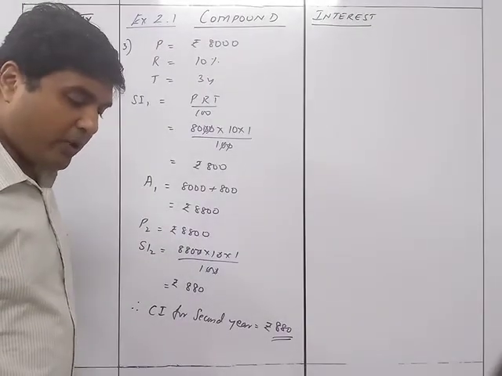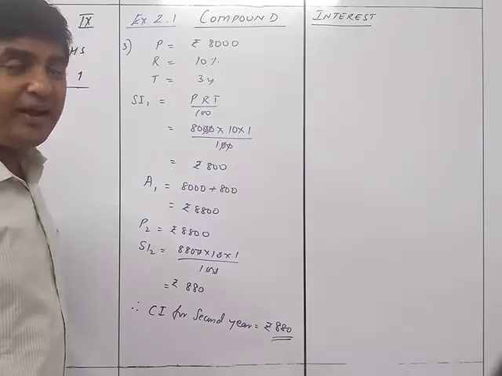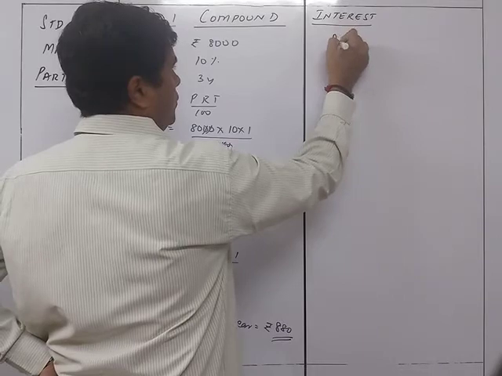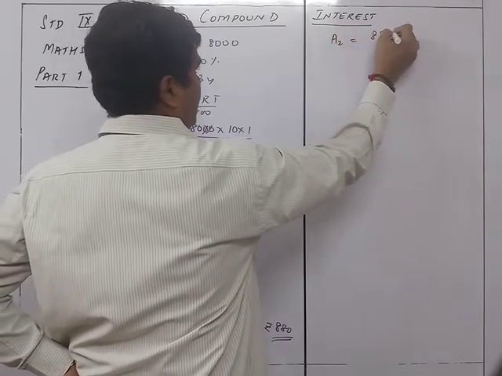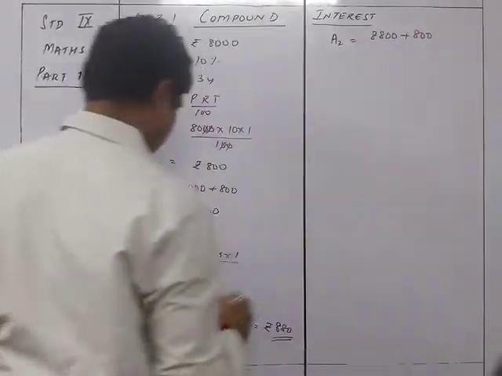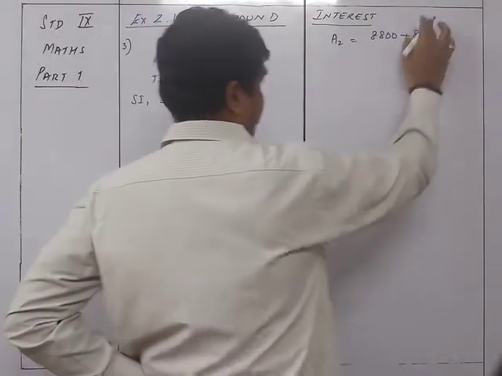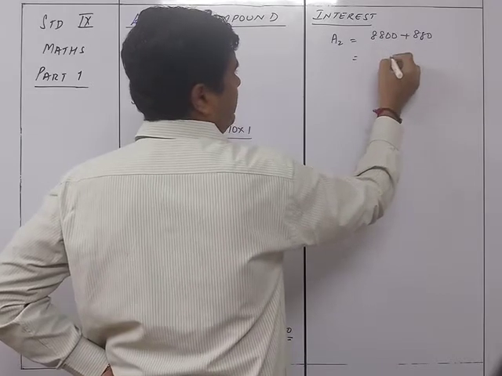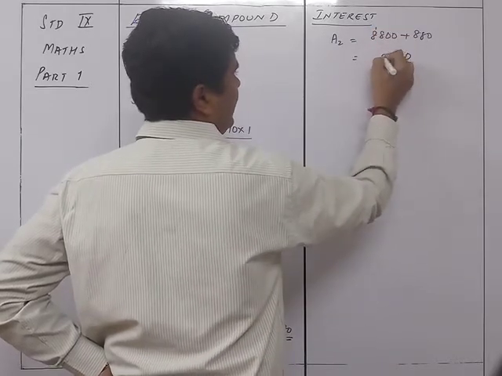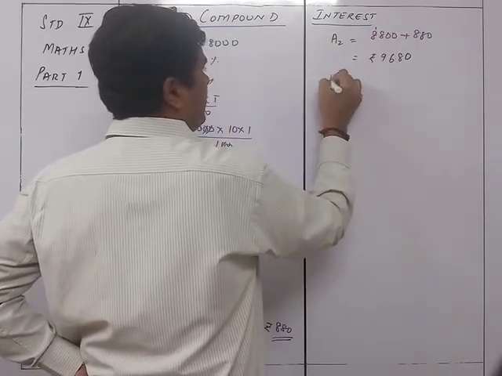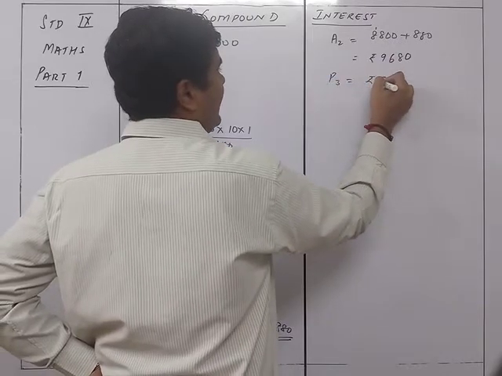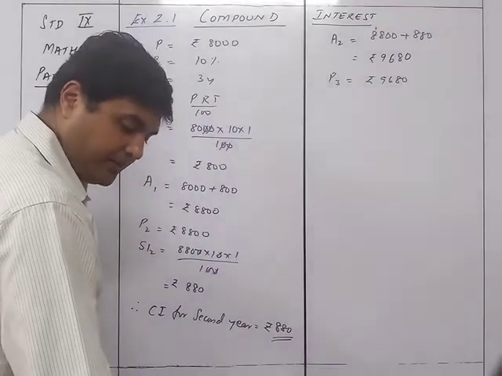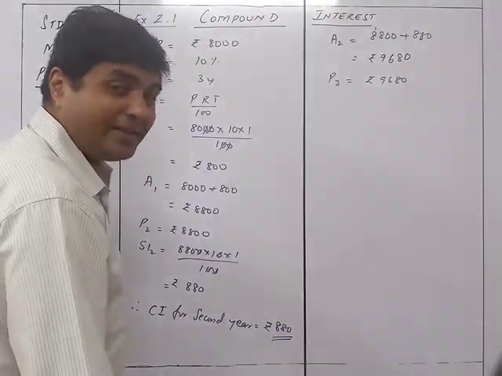The next thing we want to find out is the sum due at the end of the third year. So now we are going to take A2 is equal to 8,800 plus 880, sorry, plus 880. So that will give you 0, 8, 8 plus 8, 16 and then 9, 9680. So you get P3 is equal to rupees 9680. That's the principal for the third year, and they asked us the sum due at the end of the third year.